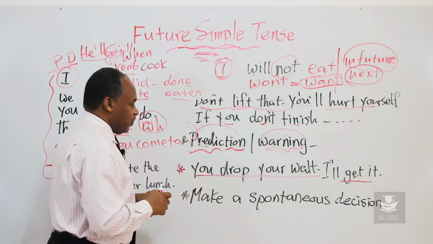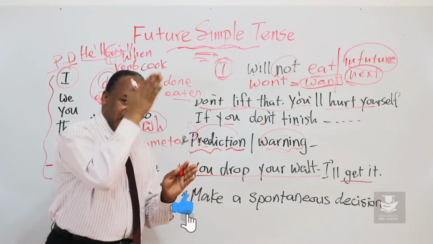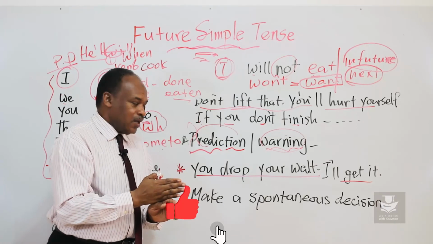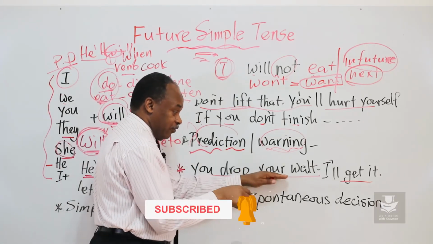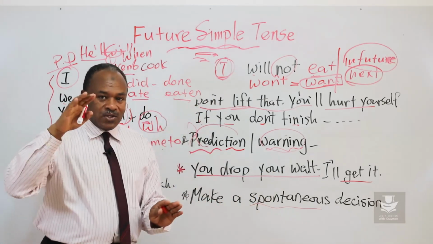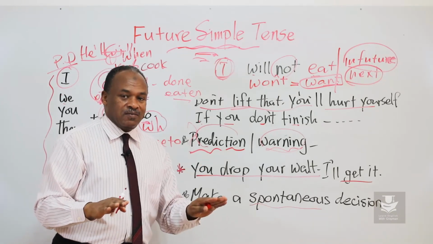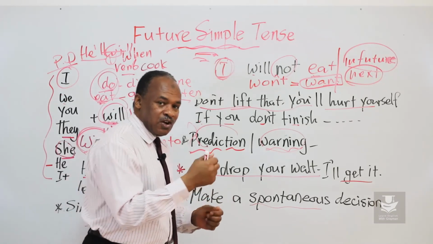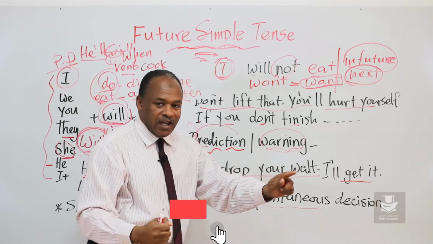Now, if something happened and you decide at that time, that's called making a decision. At the time of this action happening, it's called spontaneous. Something happened and right away, spontaneously, you decide. So if an old guy is walking, he drops something, you say, okay, I'll get it.